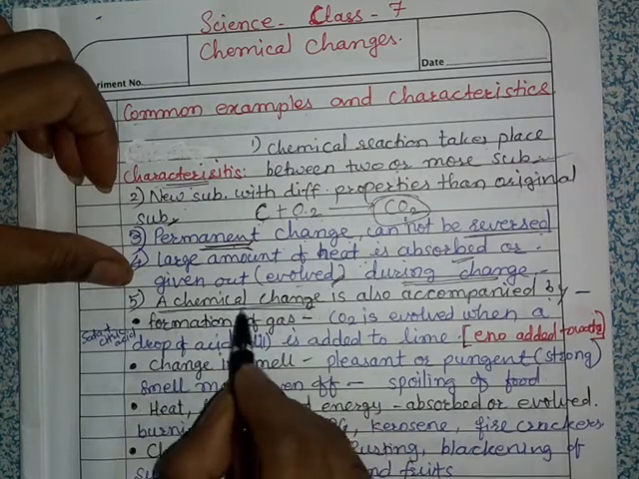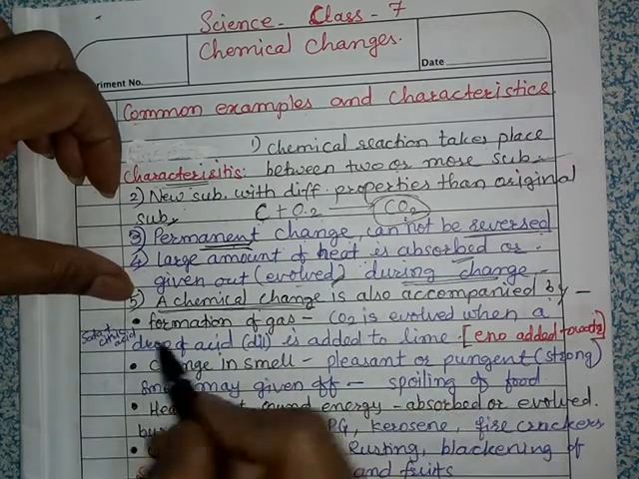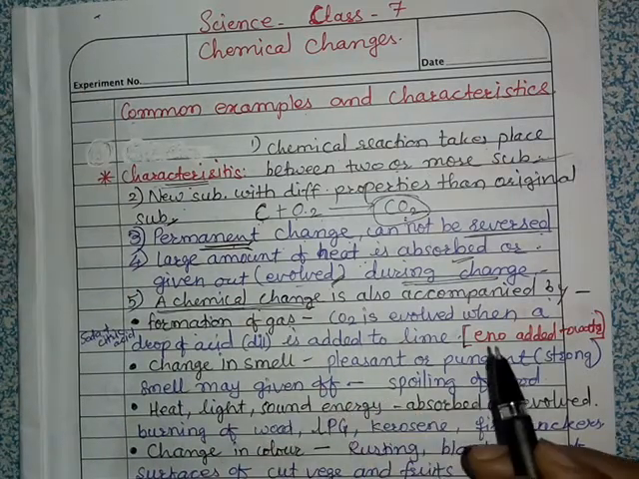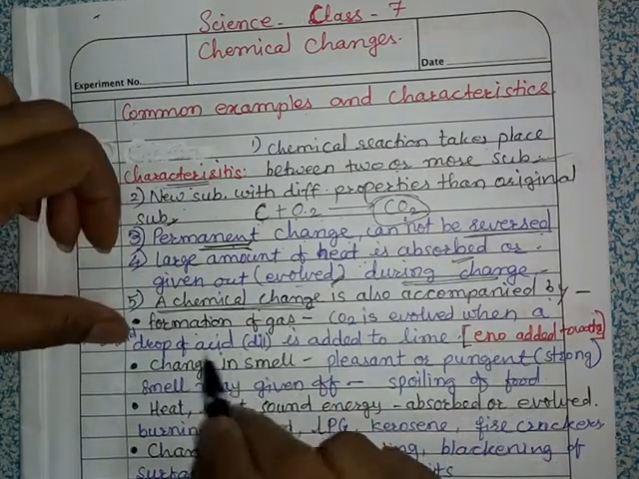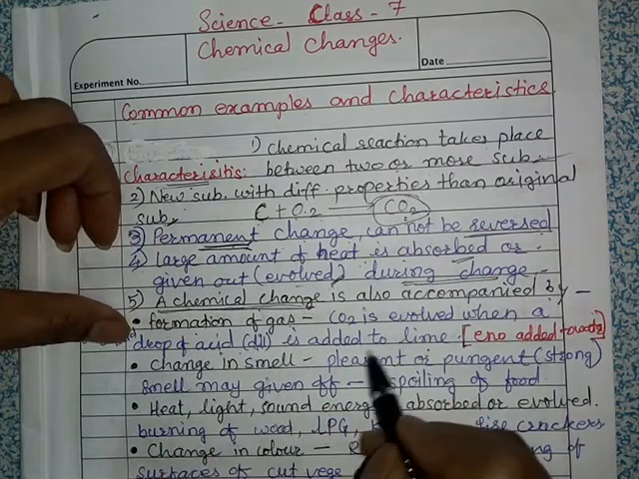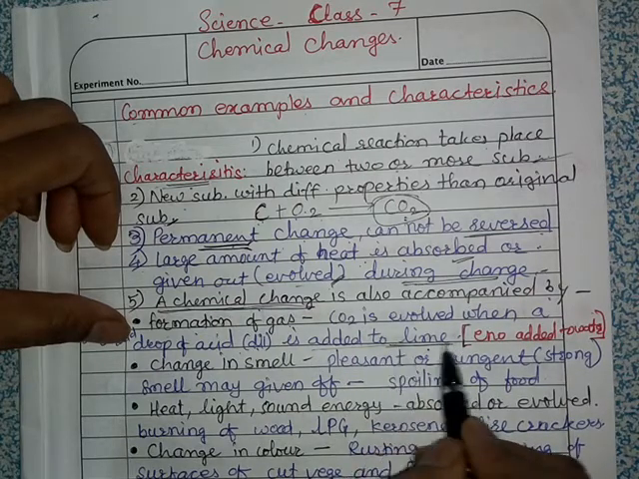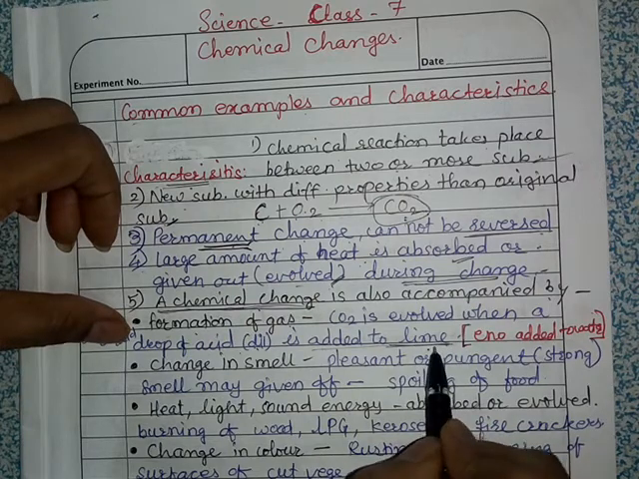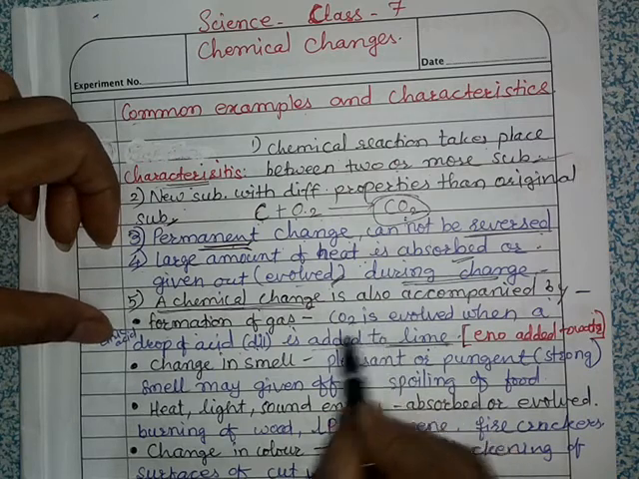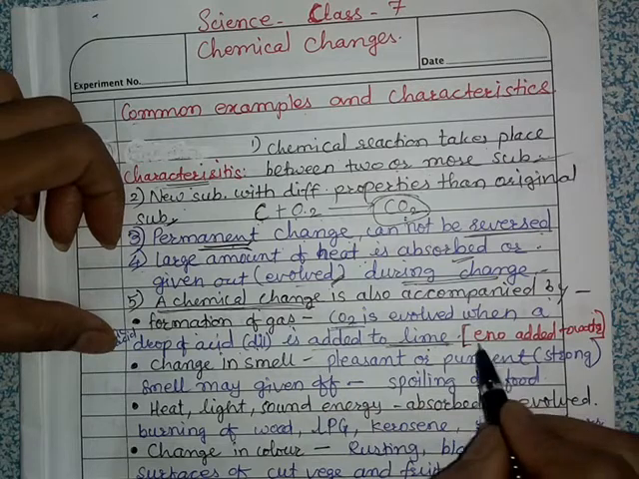A chemical change is also accompanied by other changes. During that reaction many changes occur, such as sometimes the formation of a gas. For example, when a drop of dilute acid is added to lime water, which is made from chuna or lime, carbon dioxide is evolved in this reaction. Carbon dioxide is formed.